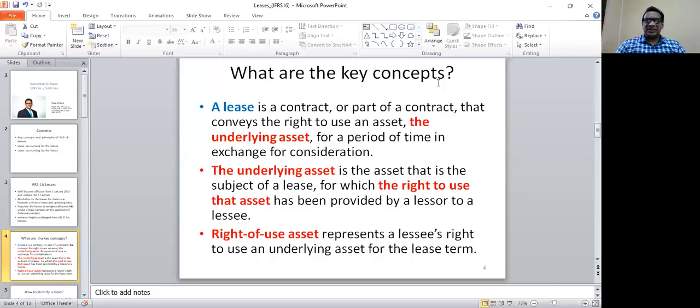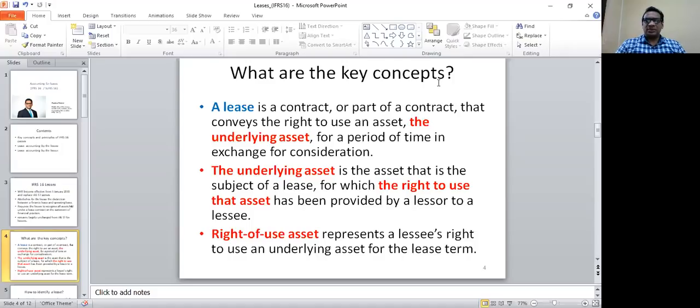The underlying asset is the asset that is the subject of a lease, for which the right to use that asset has been provided by a lessor to a lessee. So as I mentioned earlier, the right to use a particular asset has been given by a lessor to a lessee. When the lessee obtains the right to use a particular asset in order to obtain future economic benefits from that asset, he has to recognize that asset in his statement of financial position.